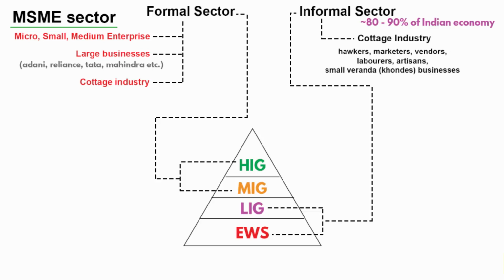Many Indians don't see any clear link between paying taxes and the provision of government services. That is why only a tiny percentage of people in India actually pay income tax. Anyhow, so the LIG and economically weaker sections are mostly part of the informal sector. Some part of LIG people are also employed by the MSME sector as low-wage workers. Similarly, MIG and HIG are mostly part of the formal sector. Even in this category, there are many whose sources of income are not monitored by the government. I hope you are able to follow me.